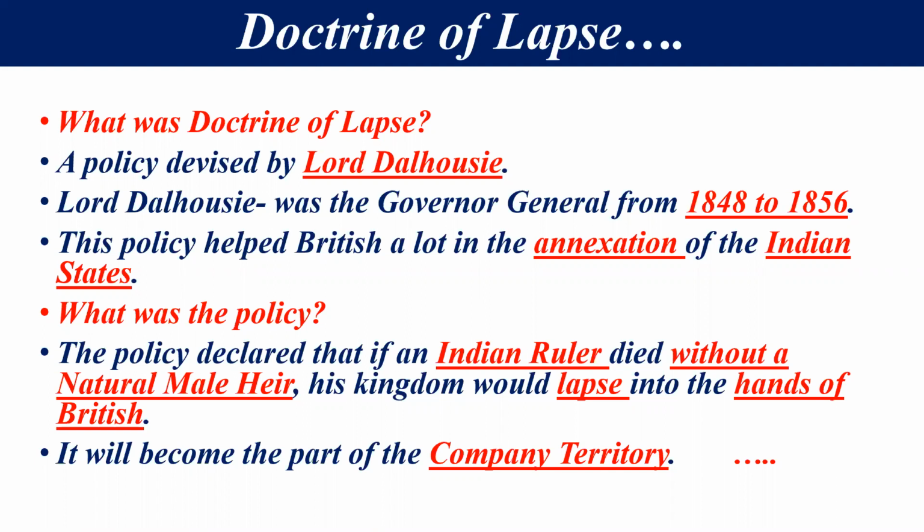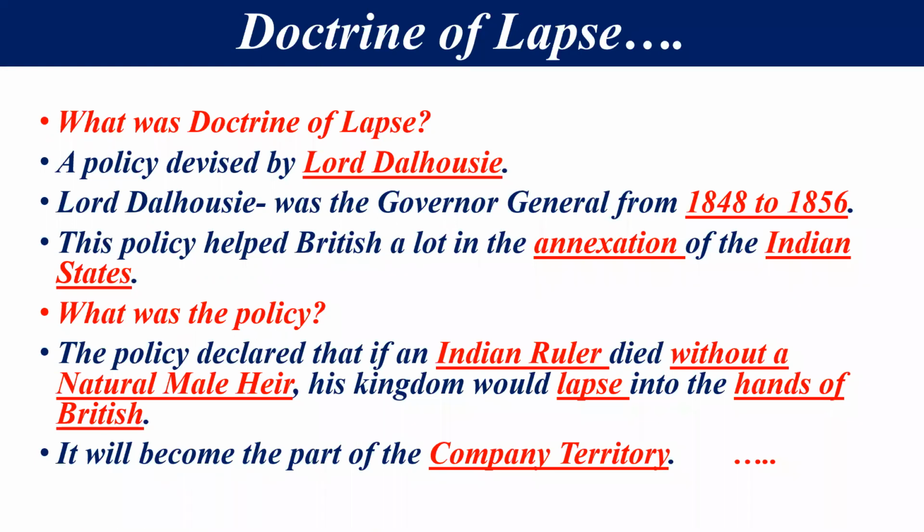This was the policy of the doctrine of lapse, devised by Lord Dalhousie, right? According to this policy, if any Indian ruler died without a natural male heir, means बिना किसी मेल उत्तराधिकारी के अगर वो एक्सपायर हो जाता है, his kingdom would be lapsed into the hands of the British. उसका जो किंगडम है वो ब्रिटिशर्स के अंडर चला जाएगा. And you can say that it will become the part of the company territory. You can say this thing, right, friends?